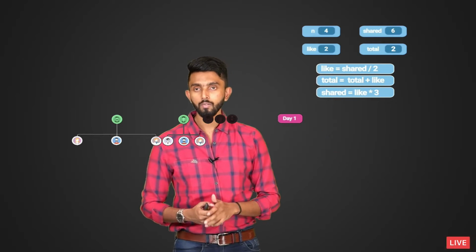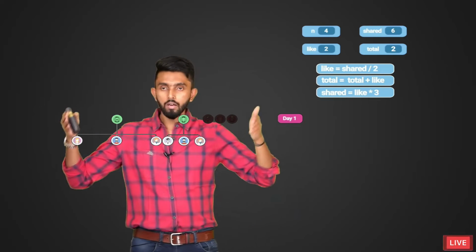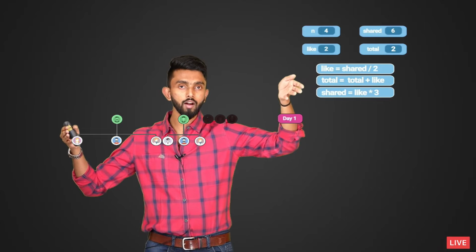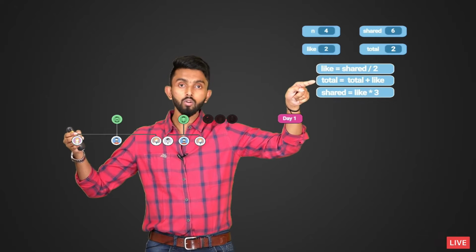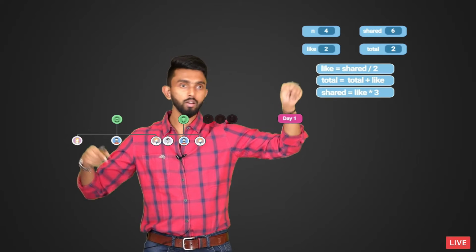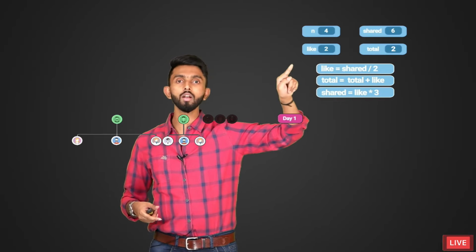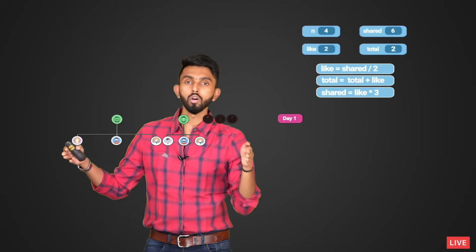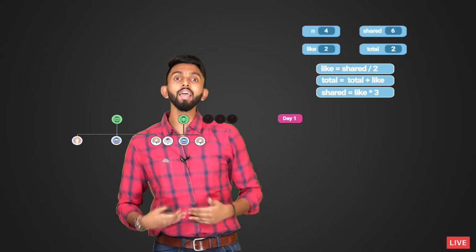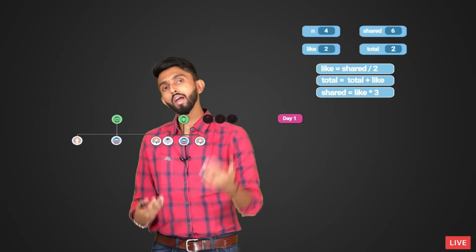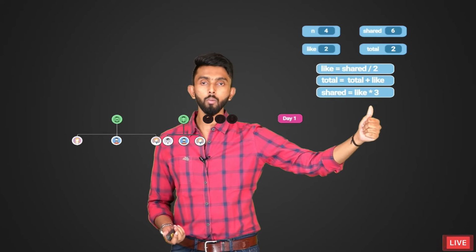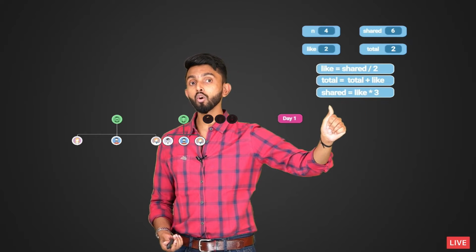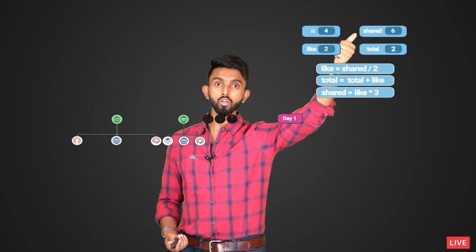Any confusion till here? So what have we done? Day 1, we know 5 people it is shared to. We found out how many people will like it: shared divided by 2. Then we stored total likes at the end of that day. Total likes is nothing but previous total plus the number of likes. Now we want to know on the second day how many people it is going to be shared to. For that, we know only liked people will share it, and each person who liked it will share it to 3 of his friends. So how many people liked, you know. Into 3 will give you the number of people it is going to be shared to on the second day, and that is your shared.